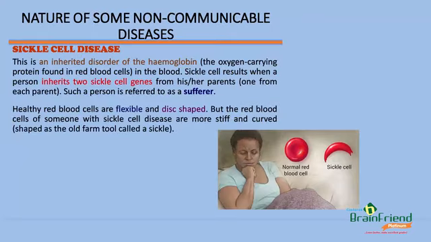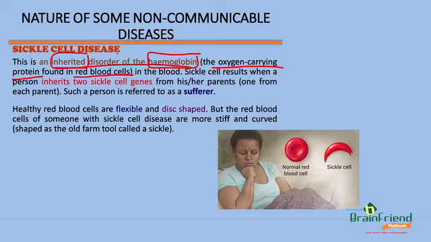Now let's look at sickle cell disease. Sickle cell is an inherited disorder of the hemoglobin. So this goes to tell us that sickle cell is inherited. This hemoglobin is simply the oxygen-carrying protein found in red blood cells.